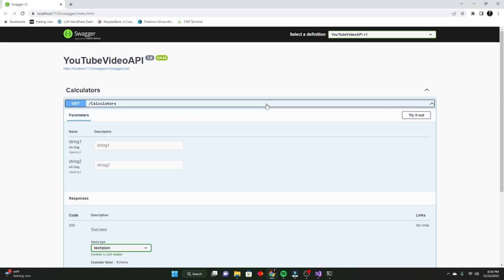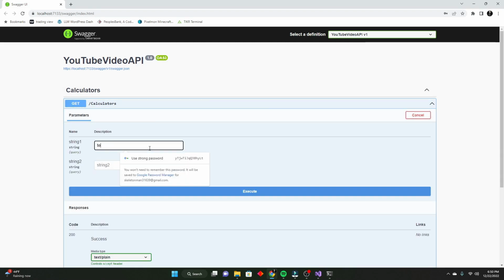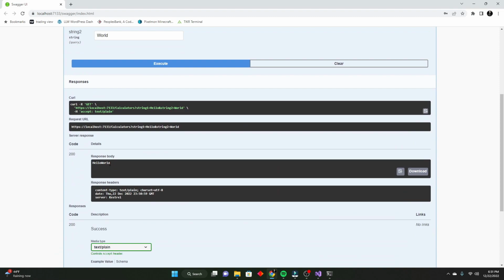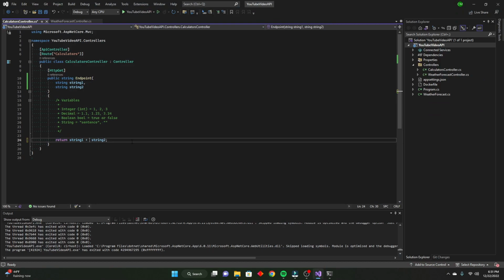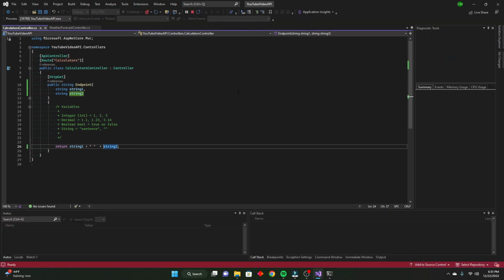So now we're going to try it out. Put in whatever you want. How about we do classic hello world. Execute. And we get, well, a weird hello world. This happens because we didn't add a space in between it all. So now if we try it again, it should look normal.